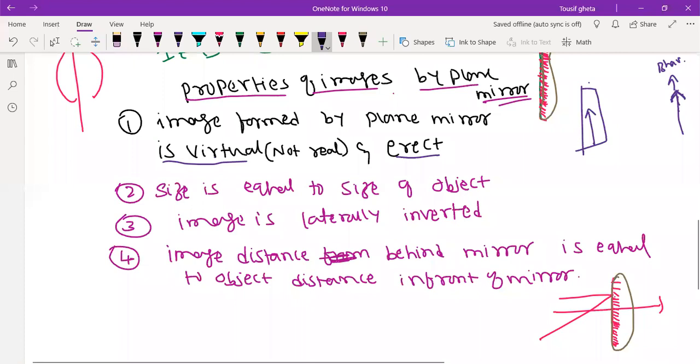We feel that we are behind the mirror. We feel that the image is behind the mirror. About virtual, I will come to that. So is it clear? Erect image. What image? Erect. Erect matlab seedha only.